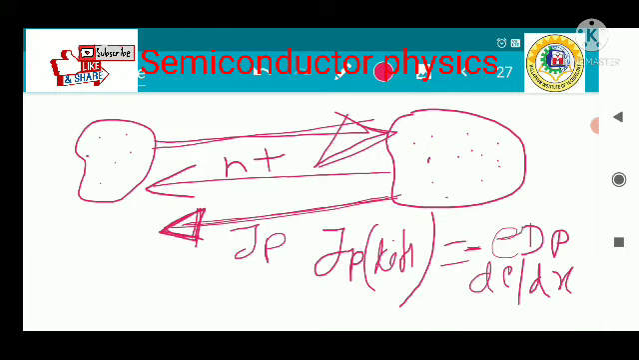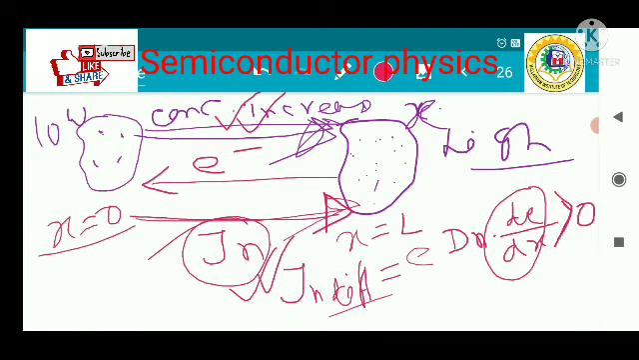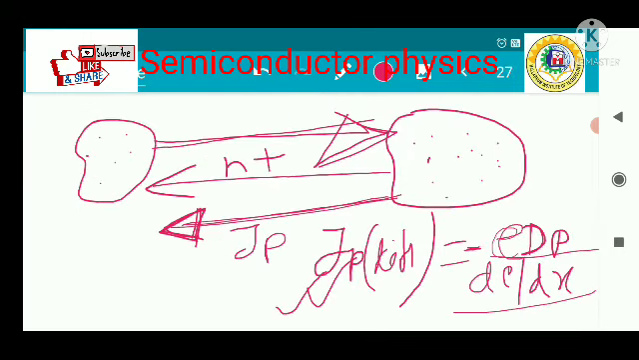And the charge of this is e, and this is Dp, and this is dc divided by dx. So this is the diffusion current due to holes. This is the diffusion current due to electrons. So this is the diffusion current and the drift current equation. In the diffusion current equation due to electrons and due to holes.